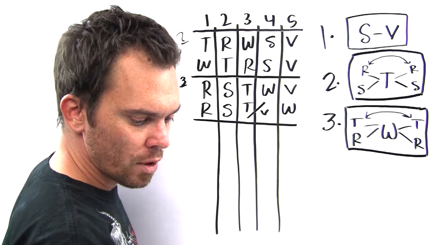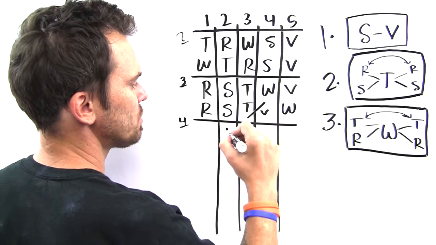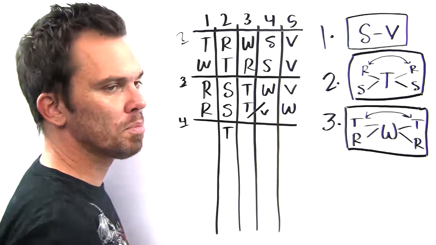For question 4, trapezoid is second. What could be true? Trapezoid is second. Same sort of thinking we applied in that last question.